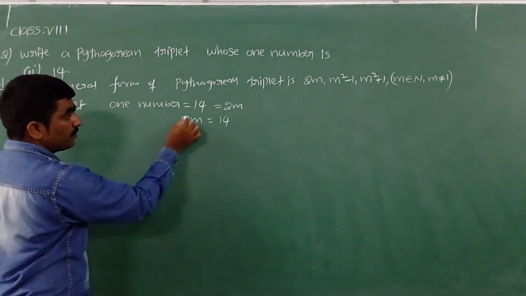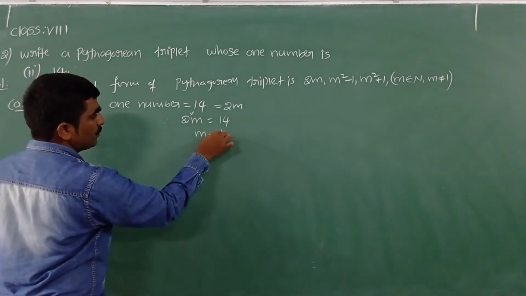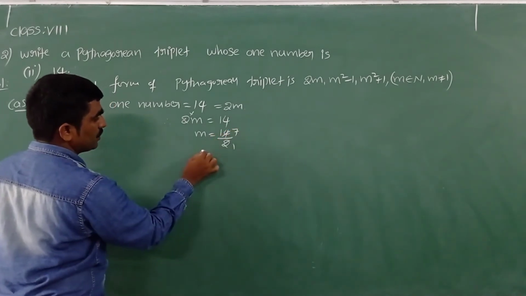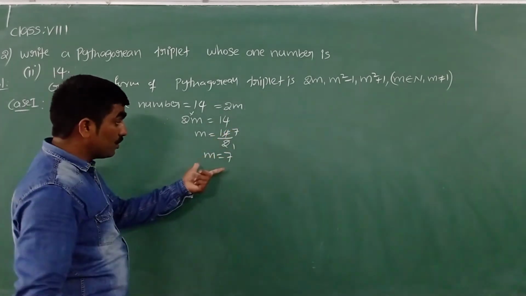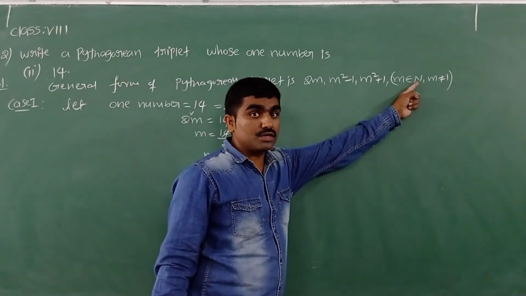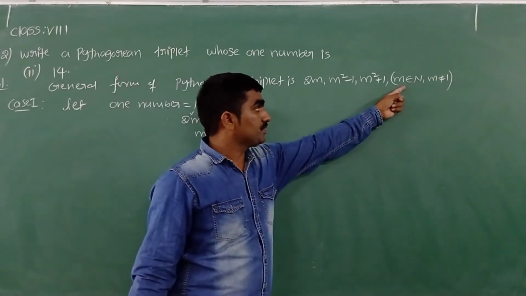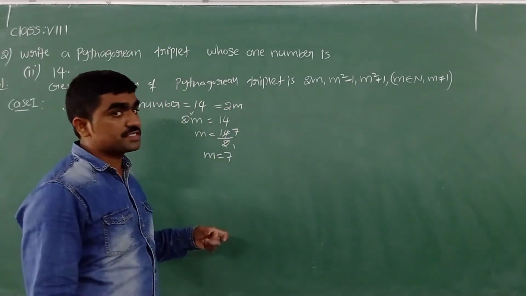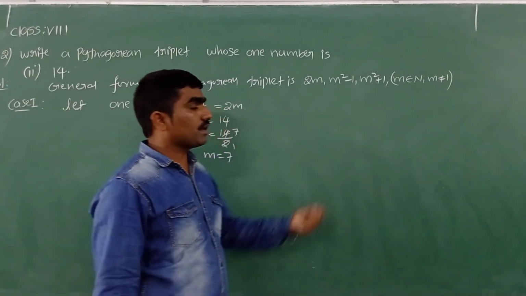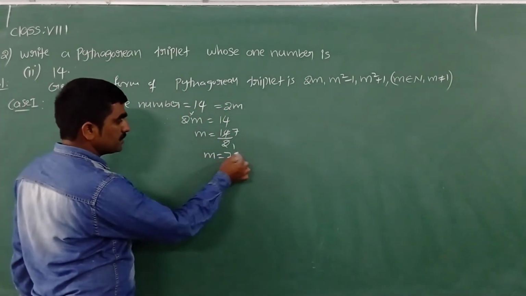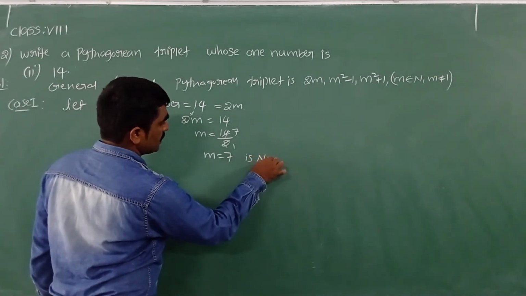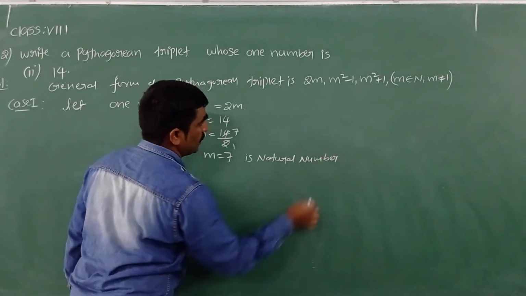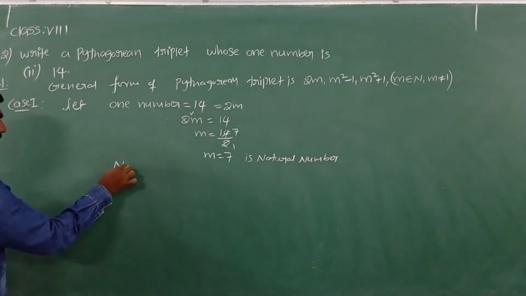Now from here I want to find the m value. Transpose the 2 to that side: m is equal to 14 divided by 2. 2 7s are 14. m is equal to 7. m is equal to 7 is a natural number. So if the m value is a natural number, then we can write Pythagorean triplets with the help of the general form. If m is not a natural number, we can't write the Pythagorean triplets. So we can write Pythagorean triplets.